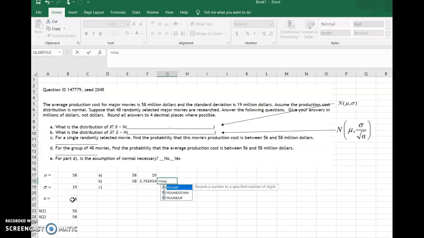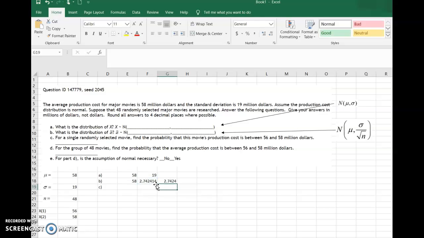Now I could just keep typing it and put the open paren, or I can double click on round, and it tells me exactly what I need to put in for this command. It needs the number. What number am I rounding? Well, I'm rounding this number right there. So I click on the cell, comma, how many digits do you want me to round to? And our instructions in this problem say 4. So I'm going to close my parentheses and hit enter.